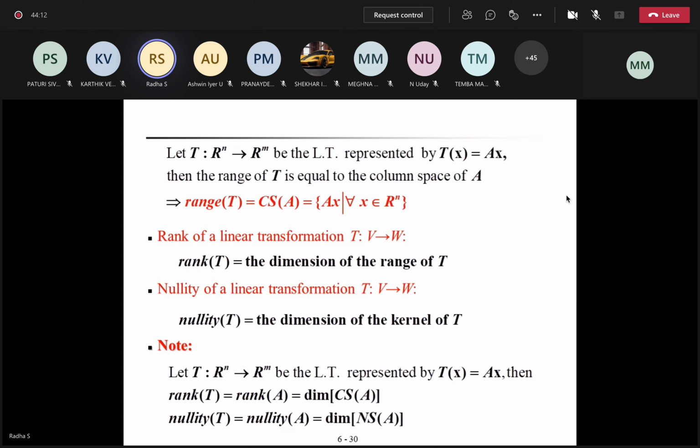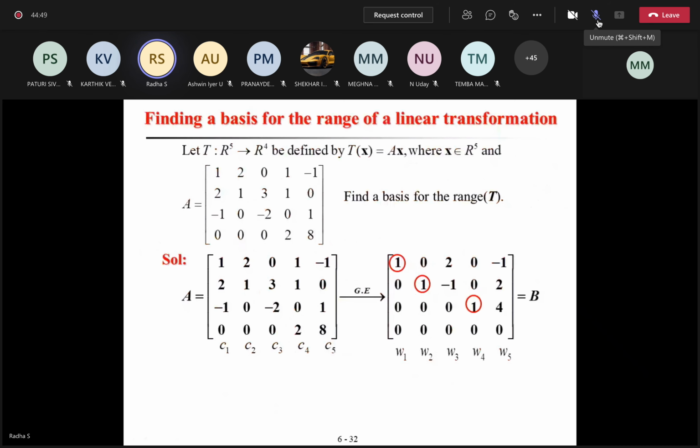Very important, please remember a few things. Rank of a linear transformation is nothing but the dimension of the range of T. Nullity of a linear transformation is the dimension of the null space, that is, the dimension of the kernel. Rank plus nullity is equal to what? The dimension of the domain. That theorem is there. We'll see that tomorrow.